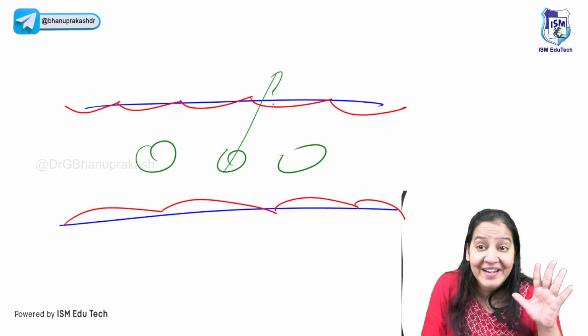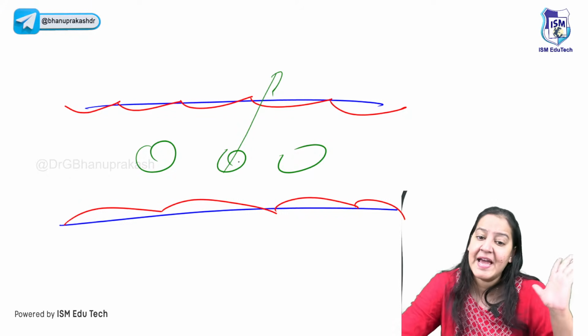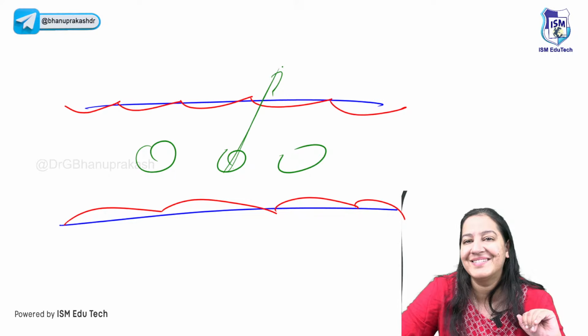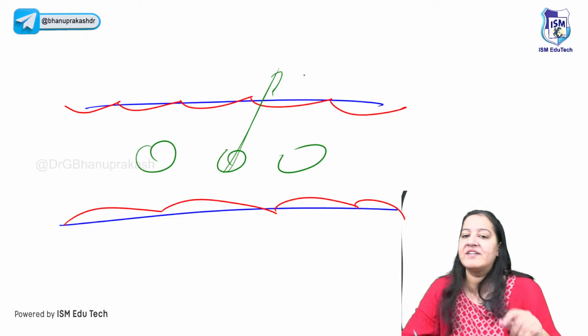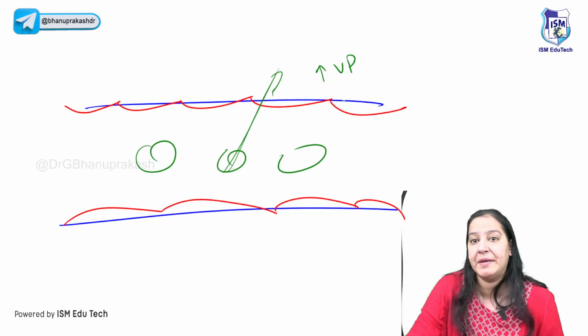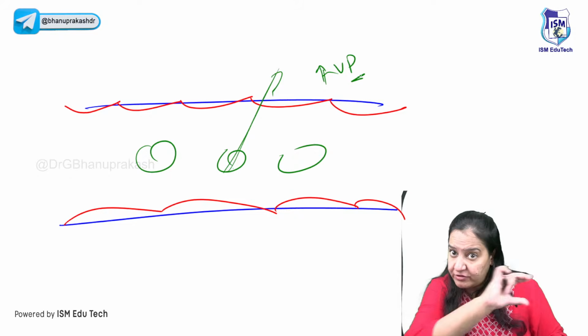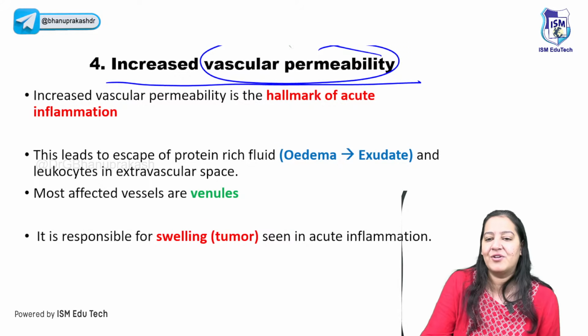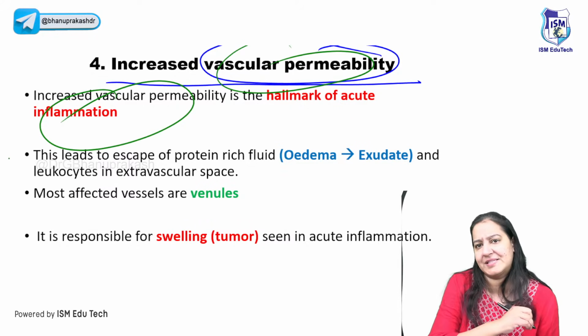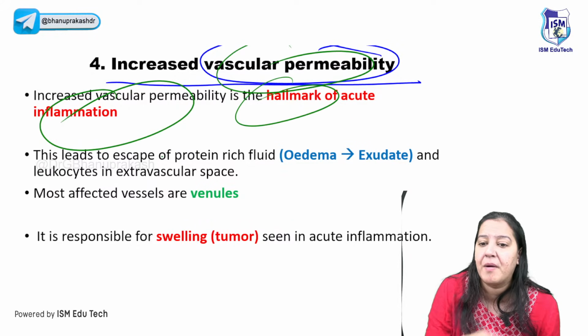So I will say I will create gaps first, and then I will ask the WBC to come out. So I'm creating gaps. Creating gaps in the wall of the blood vessel is known as increasing vascular permeability. I'm increasing the permeability of the wall by creating gaps in that. So increased vascular permeability is the most important step. Among all 11, this is the hallmark step.